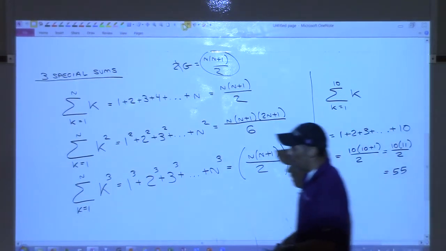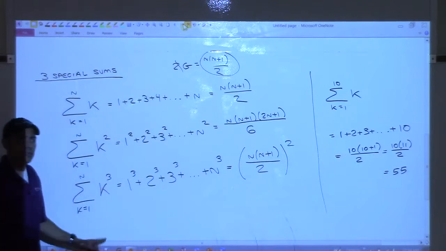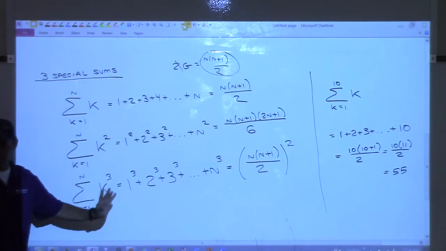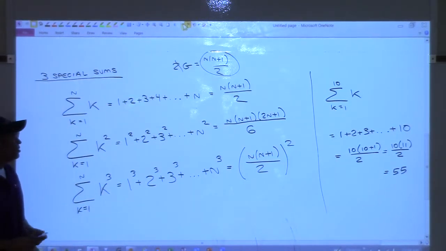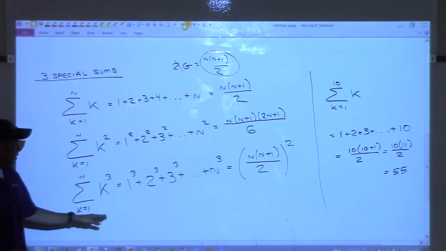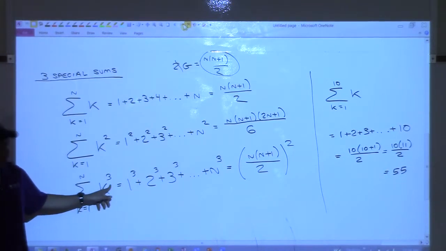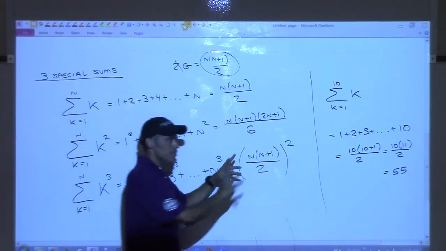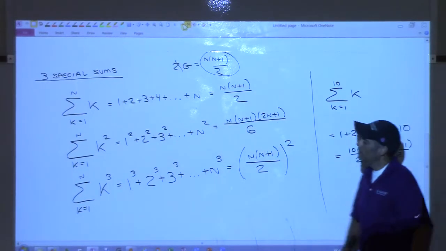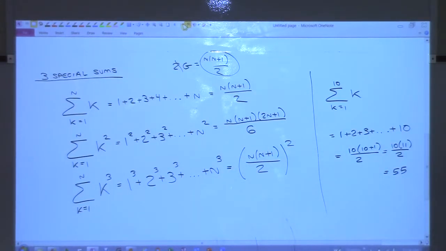And we could keep going, actually. There's formulas for k to the 4th, to the 5th, to the 6th. There's formulas for a bunch of them. There's not a general one, not that I know of, where you could say, let's say, k to the m, and then the formula becomes something with m in it. I don't think I've ever seen something like that.